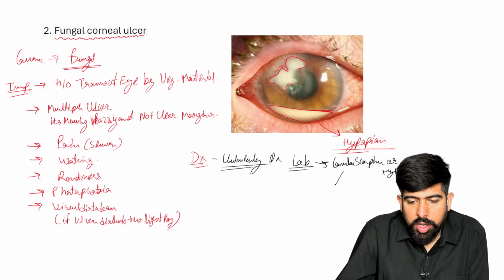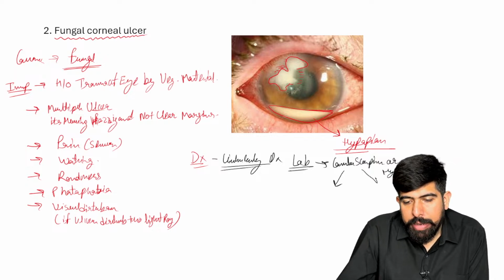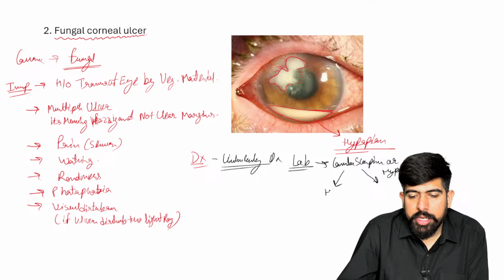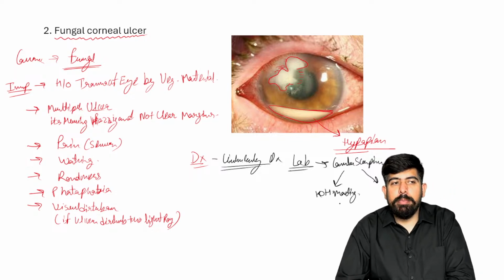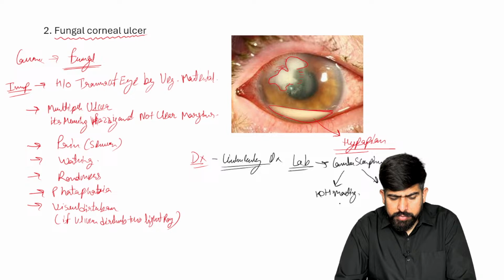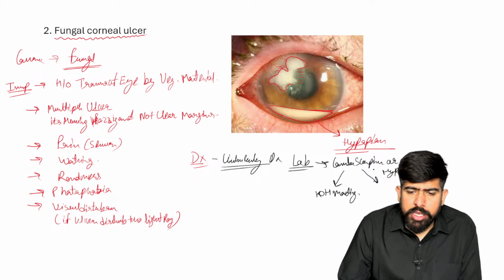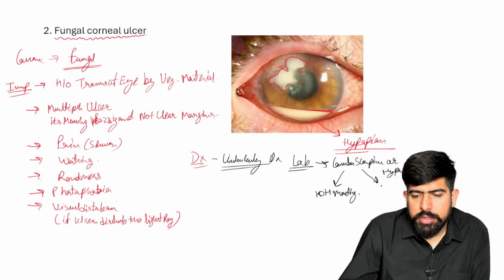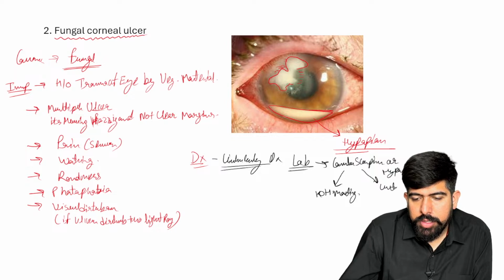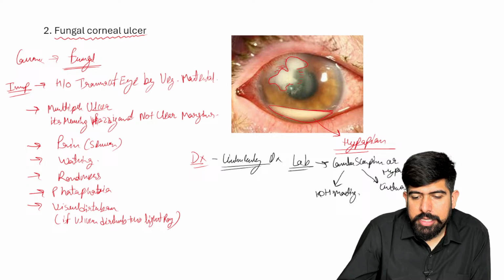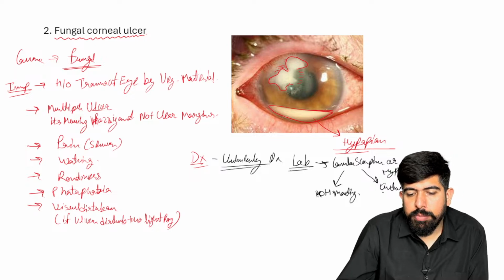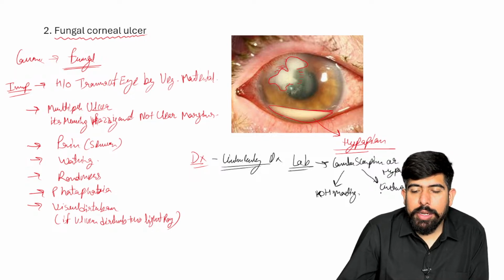With this, we're going to do the KOH mounting, and of course we can do the culture also.